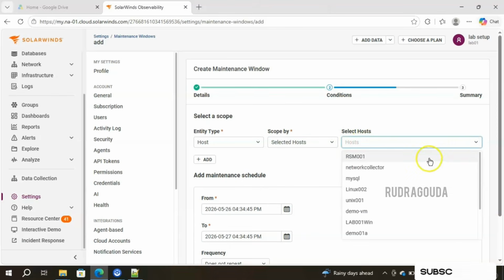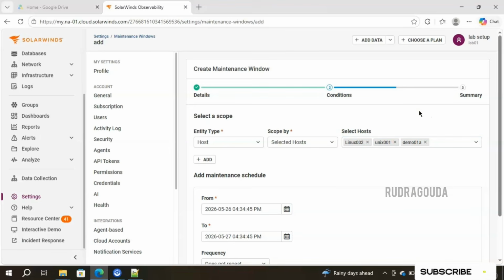For example, I am doing the activity on Linux 002 server and Unix 001 server and also demo 01A server. I'm doing some activity on these three servers, so definitely it will create an alert, right? To avoid that alert, I want an alert suppression. For that reason, I just selected these three servers. Along with this,